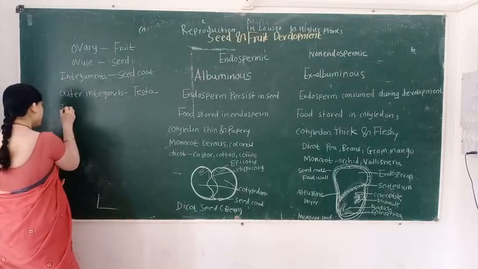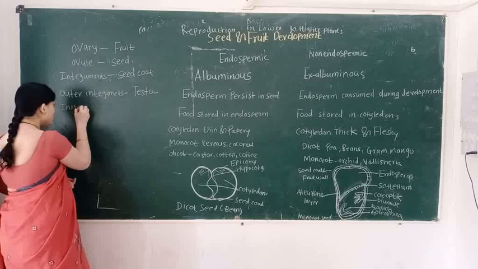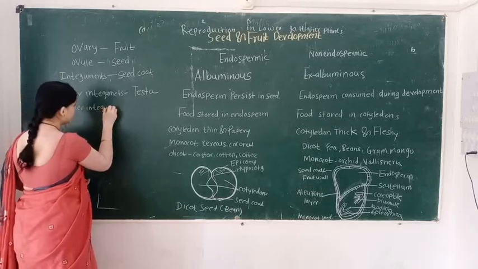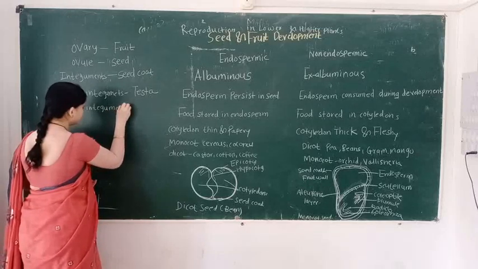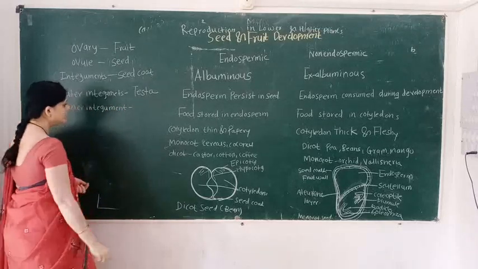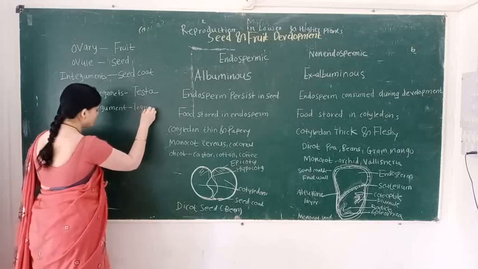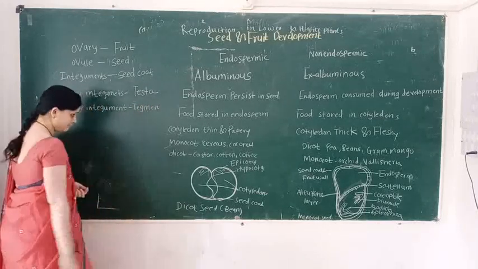And the inner integument is converted into the inner seed coat, which is called the tegmen.